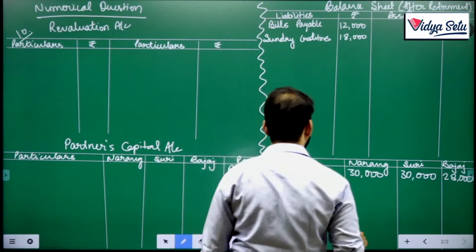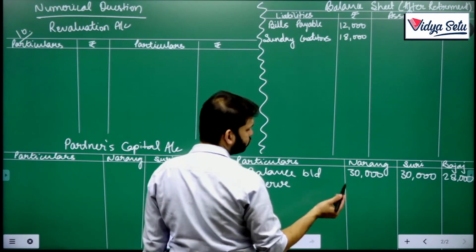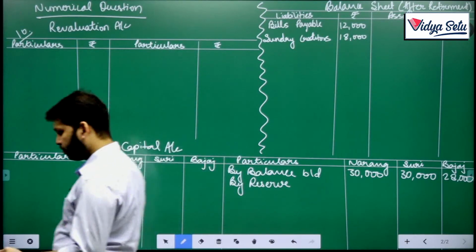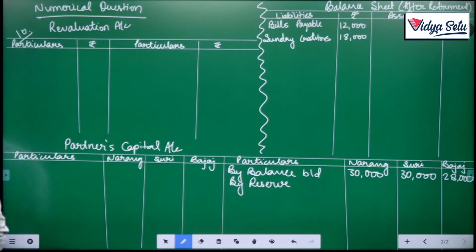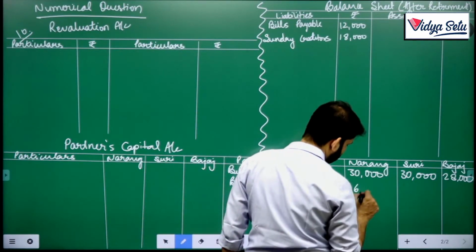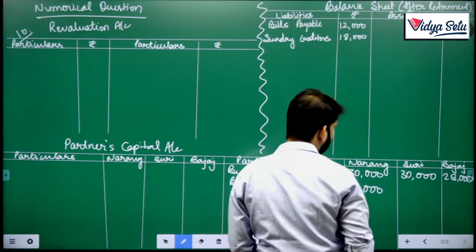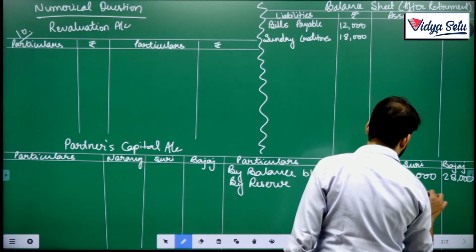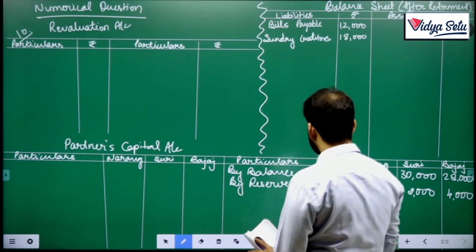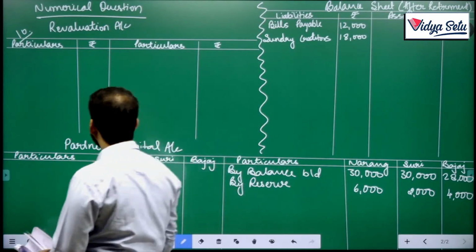The reserve was 12,000, and in 3:1:2 it comes to 6,000, 2,000 and 4,000.